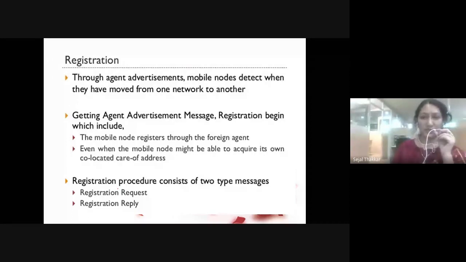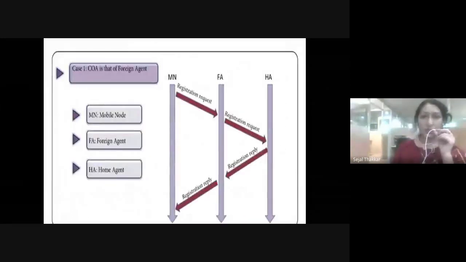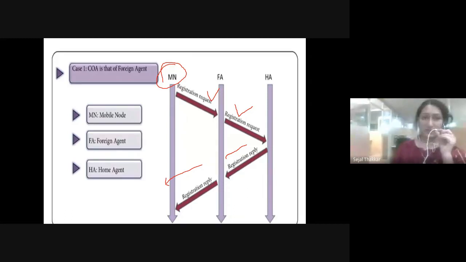You can see that if I am in a foreign network, my mobile node will send a request to the foreign agent, then the foreign agent will request the home agent, saying that your mobile is at my location and needs to register. Then the home agent will give the reply, yes. The home agent replies, allow him to register in your location, and your mobile node will register in that particular foreign network with the care of address assigned.